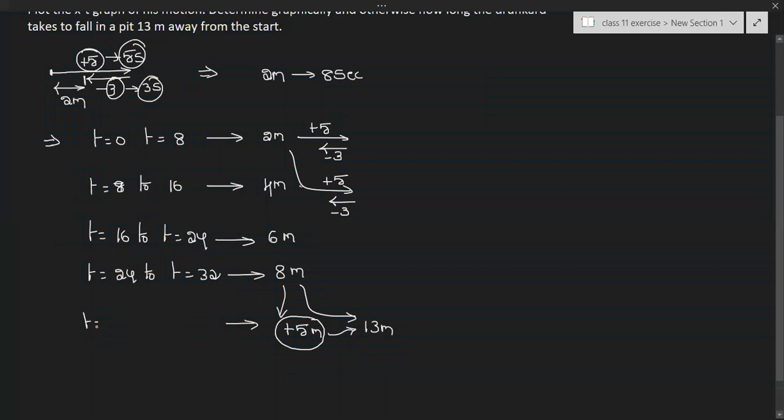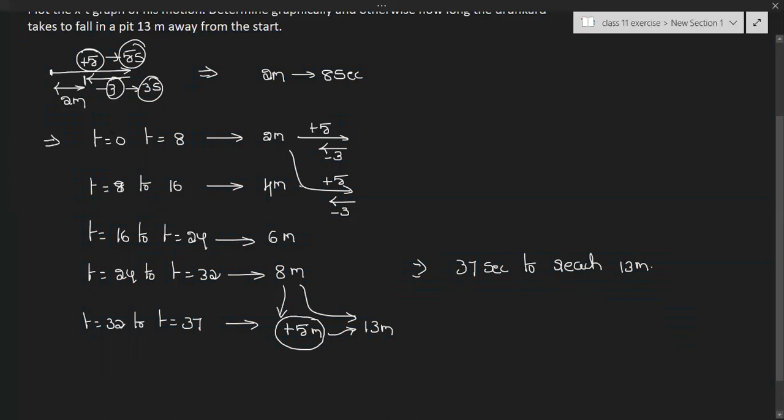So from t equal to 32 to t equal to 37, within these 5 seconds, he will cover 5 meters in the forward direction. He will fall in the pit. So that implies he will take 37 seconds to reach the 13 meters distance. That is nothing but, after 37 seconds he will fall in the pit.